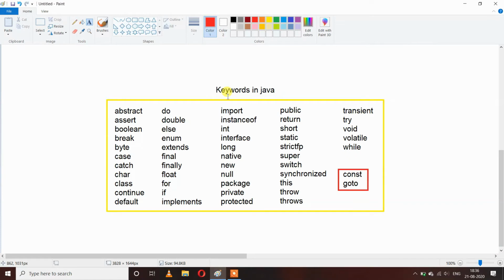Here is a list of keywords in Java. We have a total of 51 keywords in Java. Out of them only 49 are in use. Those two keywords are reserved for future use. And all these words have a different functionality. Like we can see that our data types like char and int are also keywords because they have their own functionality. One important point is that we cannot use any of these keywords as our class name, variable name, or method name. If we do so, we will get an error in our program.